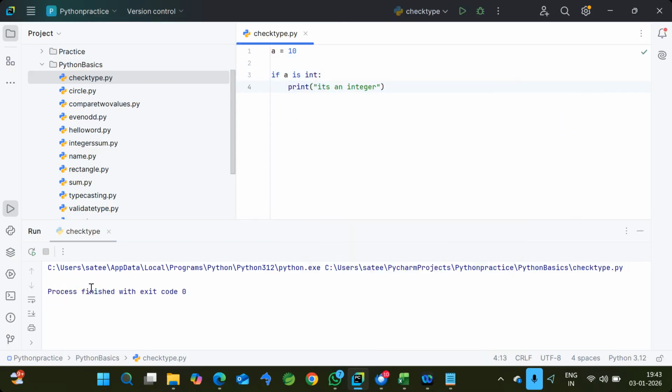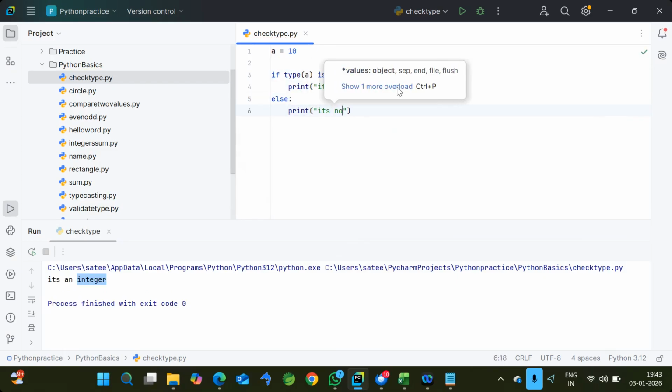So now in this case, it will give an empty output because, as I mentioned already, a is int means we are checking the value. 10 is an int, right? So to check the type of the value, we should use an inbuilt function, type. So type will give whether it is an int or float. So now it's validating type of a is int. See, now it's getting it's an integer. So that means the type of a is int. So this is operator will help you to check whether that belongs to that particular class or not. Okay. So else print it's not. Got it?